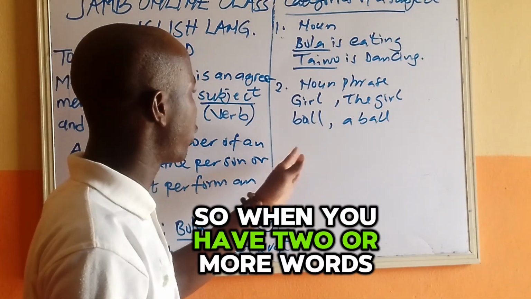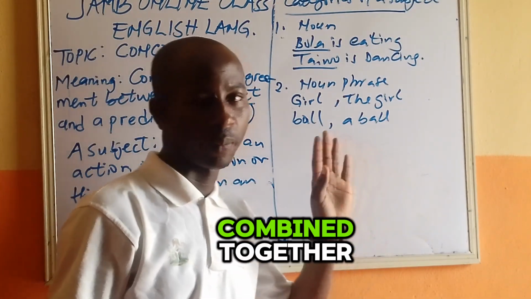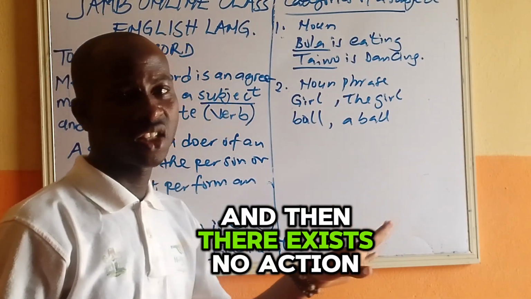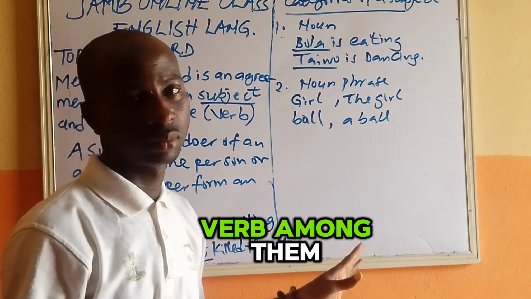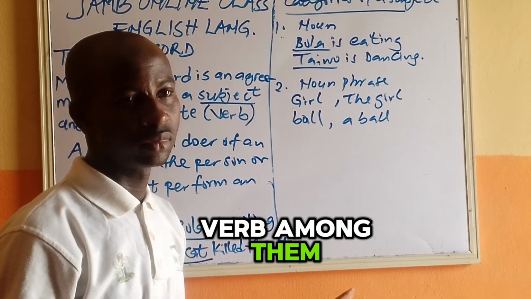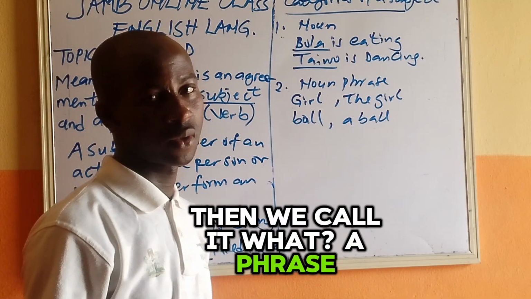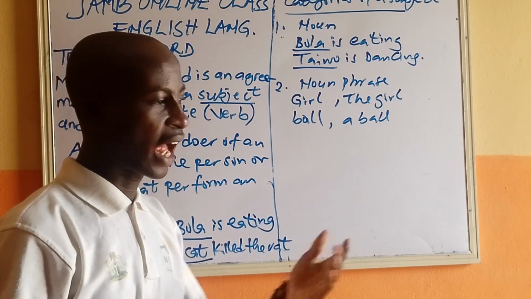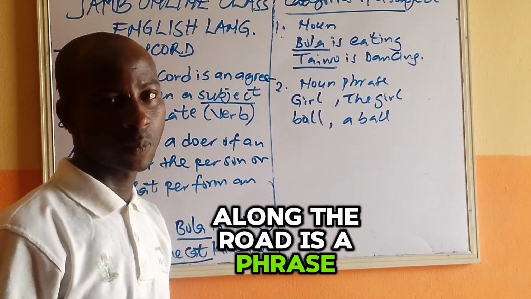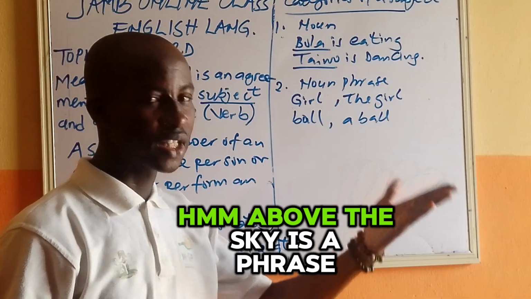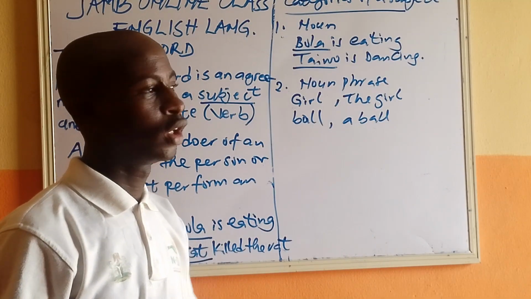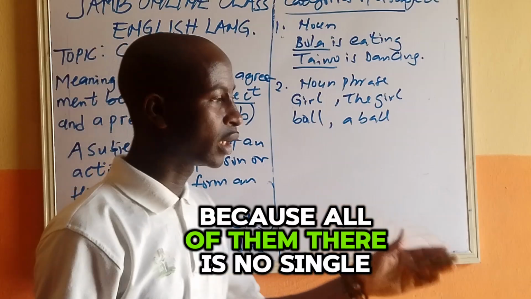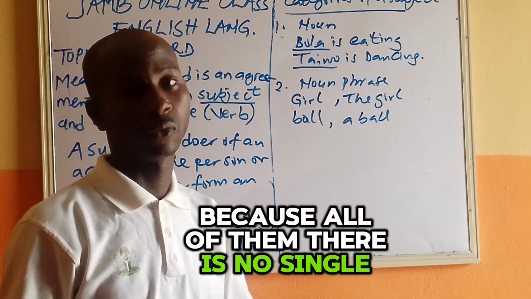So when you have 2 or more words combined together and there exists no action verb among them, then we call it what? A phrase. So cup is a word. A cup is a phrase. Along the road is a phrase. Above the sky is a phrase. Under the bed is a phrase. Because in all of them, there is no single verb there.